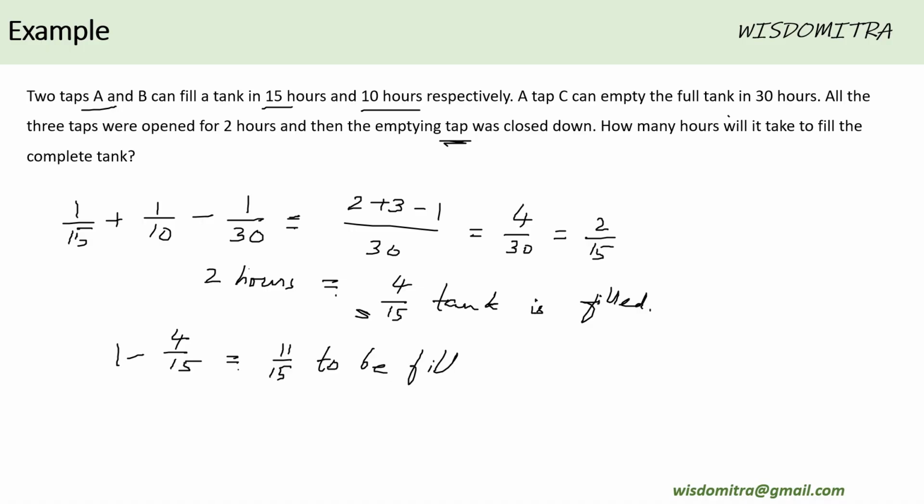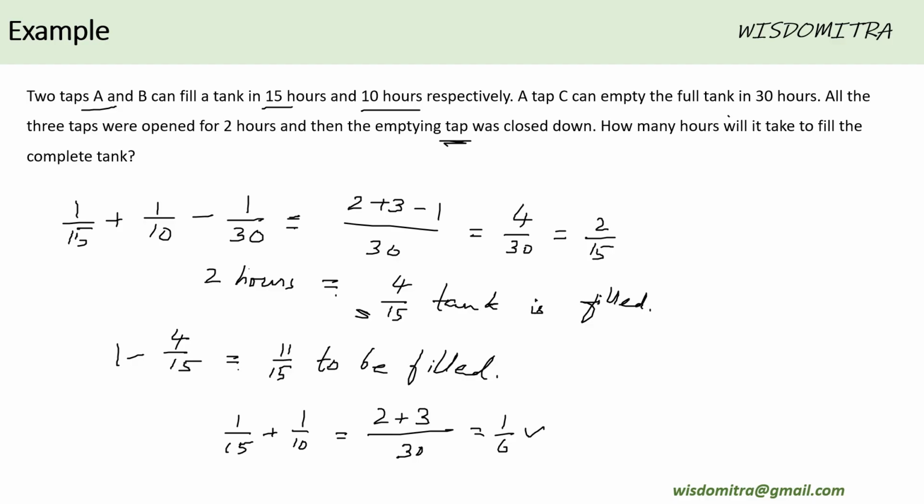Okay. And for doing that, we have the two taps that are operating at the efficiency of 1 by 15th and 1 by 10th. What's the LCM of the two? 30. 15 two times, 10 three times, 5 by 30 is 1 by 6, right? 5 by 30, that is 1 by 6. Okay, you have to be quick at maths.